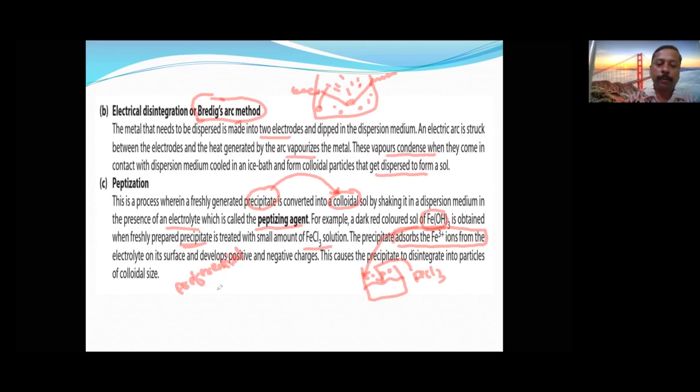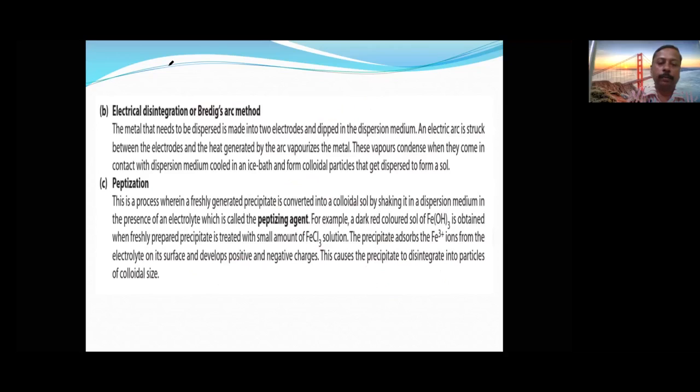What it is called? Preferential adsorption. This is a very important word. I think everybody will remember this. Now let's go to the next slide.